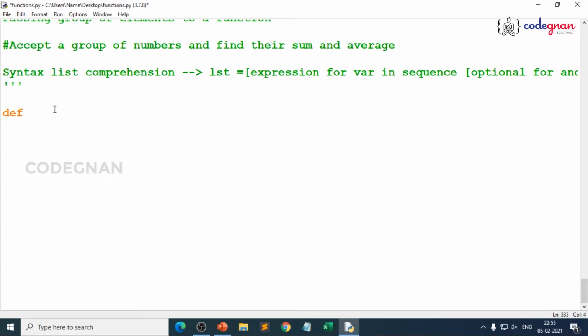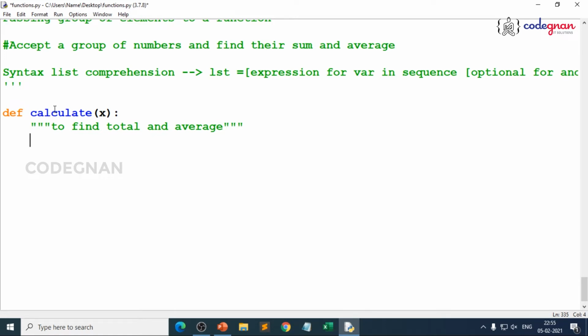My function name is calculate, because I am trying to calculate, right? So I take calculate here. I just give x here, because I am trying to take multiple inputs from a user, so I pass some dummy value over there. I'll give my description, which is to find total and average, as a description or the docstring. There you go. Now you will write multiple lines here, because the first thing is, you don't know how many values the user will give, but you are expecting that x is in the format of a list.